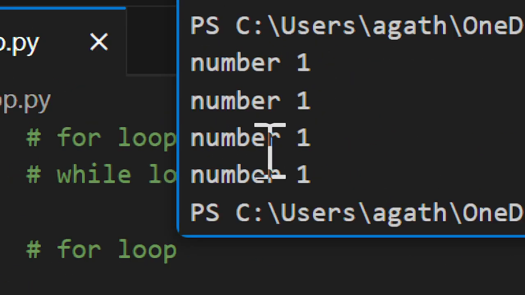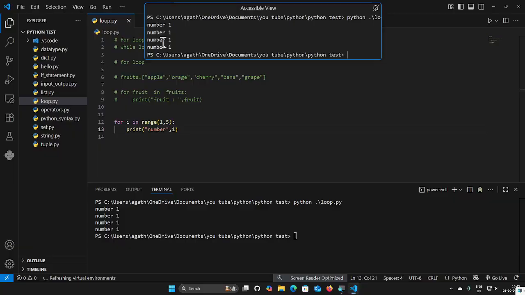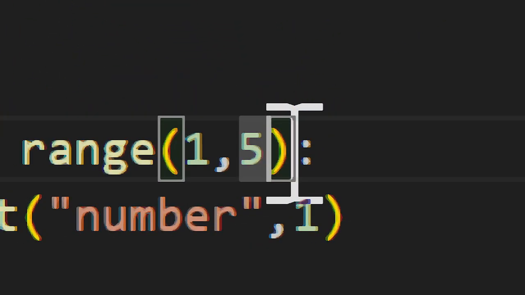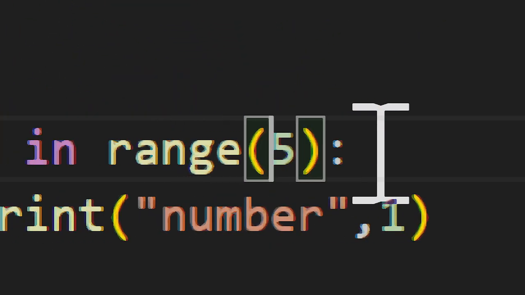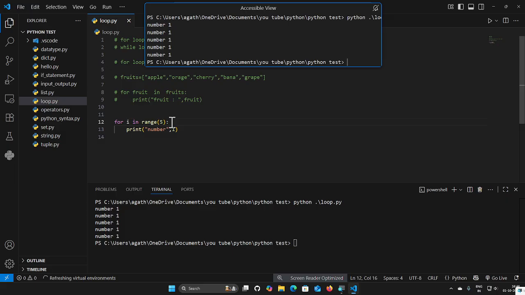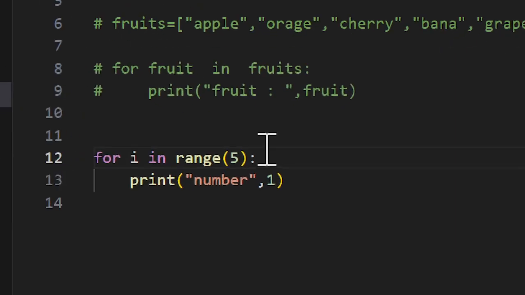This time I mistakenly give the range(5, 1), so this time it prints nothing. Then I clear the terminal and run it again.